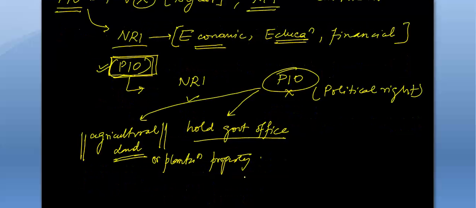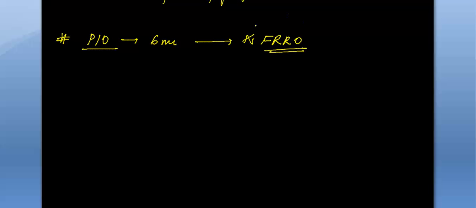Like I told you previously, the PIO can stay for a maximum of 6 months, and after 6 months he has to register with the FRRO office. But here comes the benefit of becoming an OCI.